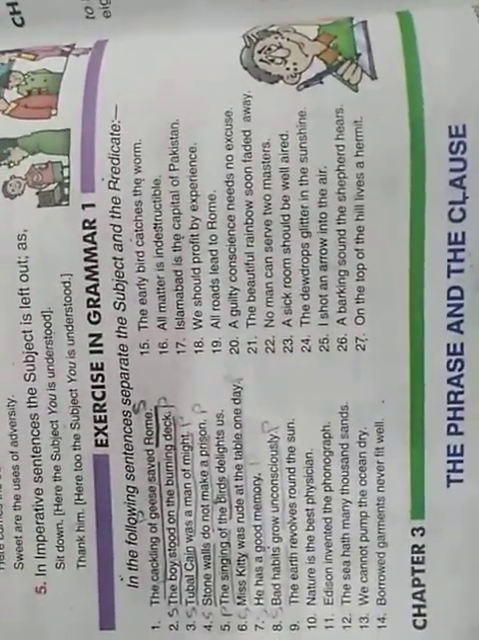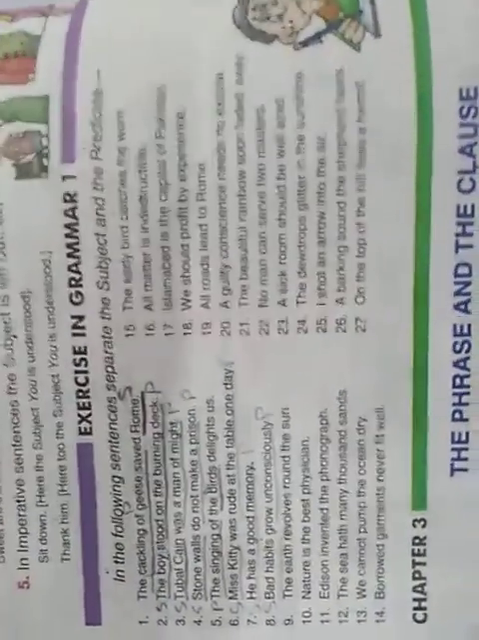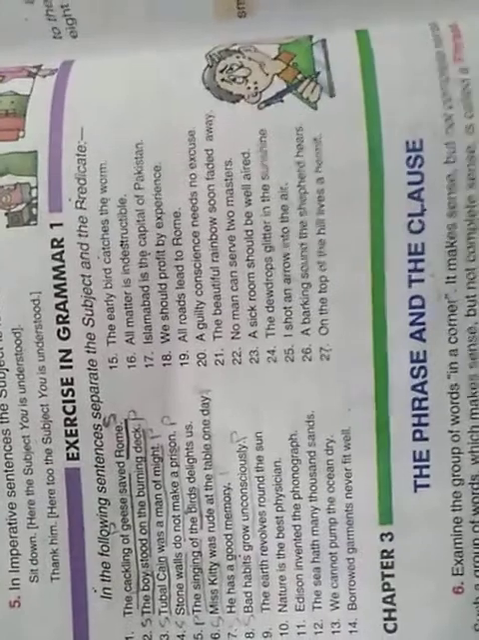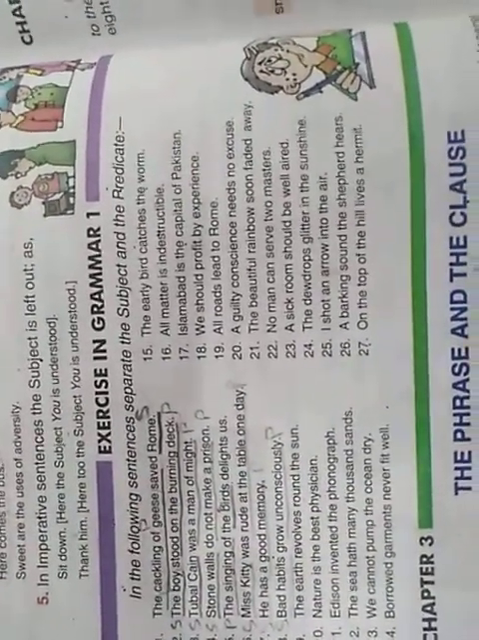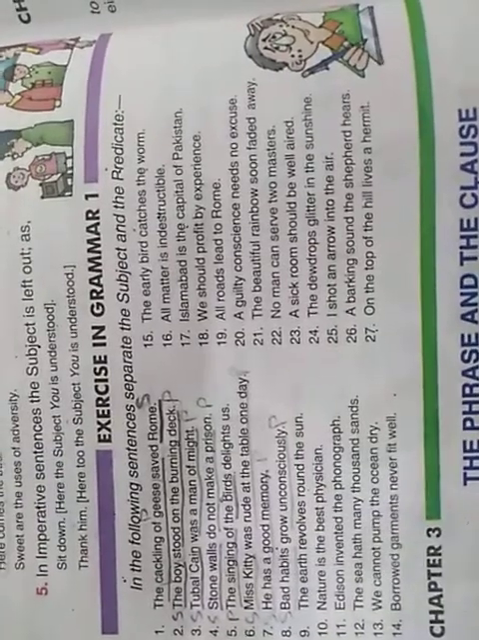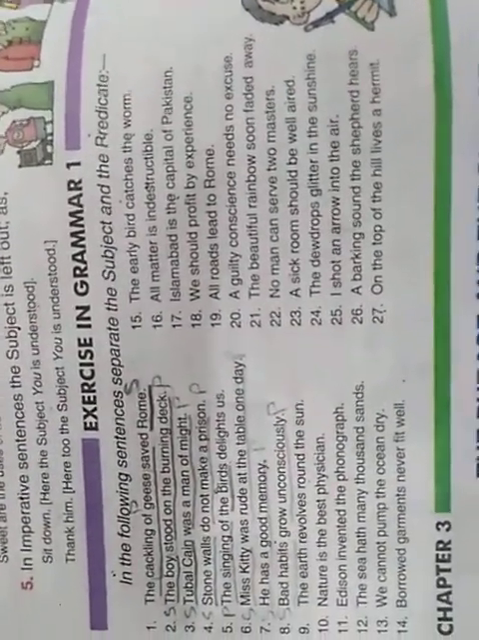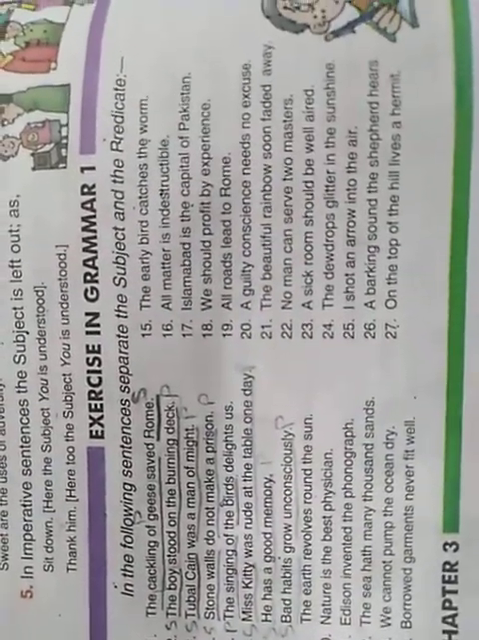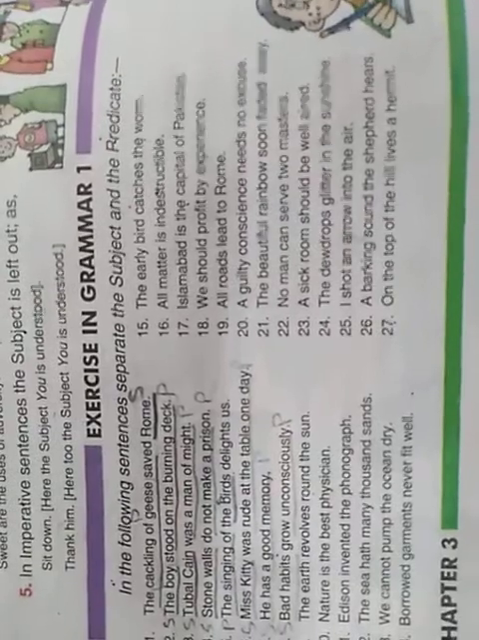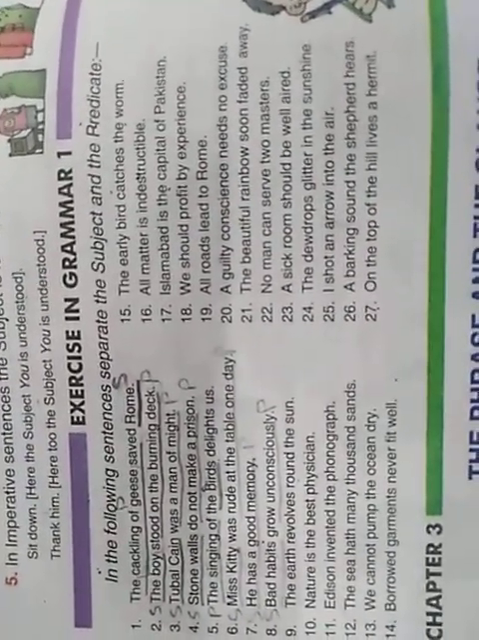Since you all know we did subject and predicate, chapter number 2, yesterday, I have already explained what subject is and what predicate is. Today we will do the exercise of chapter number 2. We have to separate the subject and predicate from given sentences. We have got 27 sentences and we have to separate the subject and predicate in each sentence. So let's have a quick review of subject and predicate.